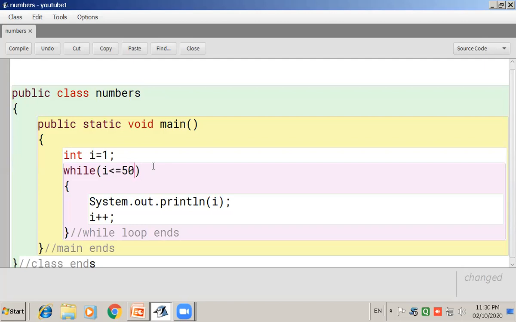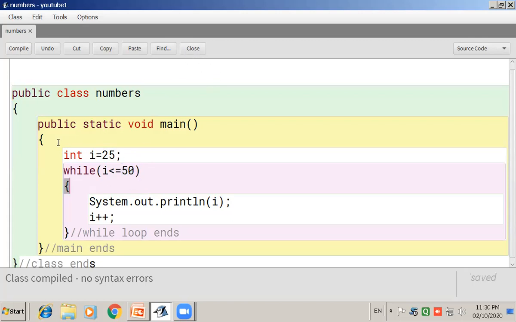Yes, if you want to print 25 to 50 numbers, so what will the starting value be? The initial value will be 25 and the test expression you'll be giving is I less than equals to 50. Let's compile the program and check the output.